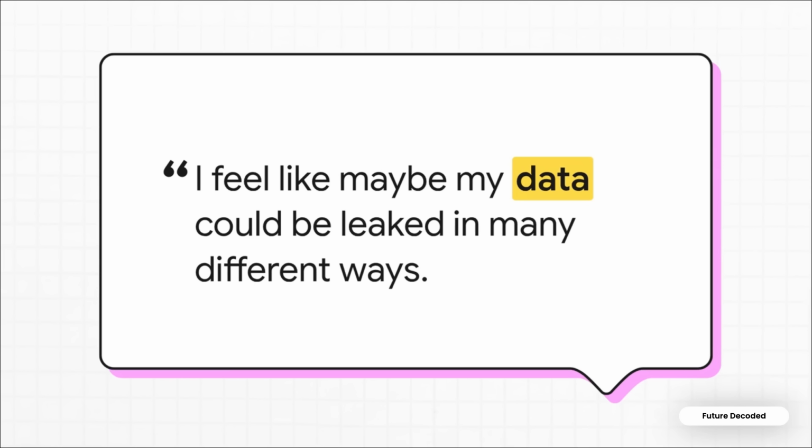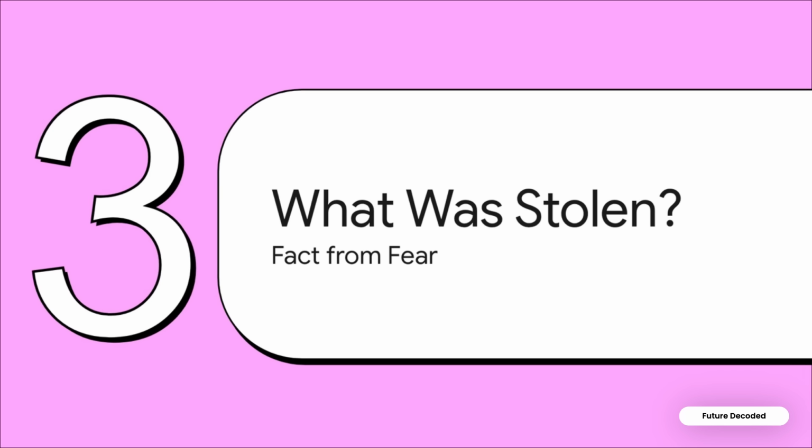Which brings us to another highly relatable quote from a student. "I feel like maybe my data could be leaked in many different ways." I mean, that's the core anxiety right there, isn't it? When we hear the words data breach, our minds immediately jump to the absolute worst-case scenarios. Identity theft, drained bank accounts, ruined credit, the whole shebang. So let's address that directly. That brings us to Section 3, what data was stolen, separating fact from fear. Let's look precisely at what the hackers actually got their hands on, and, more importantly, what they didn't.